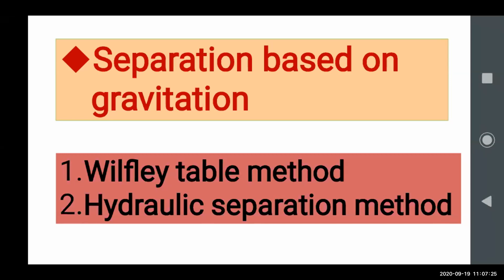Today we will not discuss all the methods. We will discuss only 3-4 methods, and we will see that in detail with the videos. I'll show you. First, the separation based on gravitation, means when we are separating the gangue from the ore, it is based on the physical property of the gangue and the metal. For example, gangue are the lighter part, like rocks and material, and metals are in heavy form, they are heavier in state.